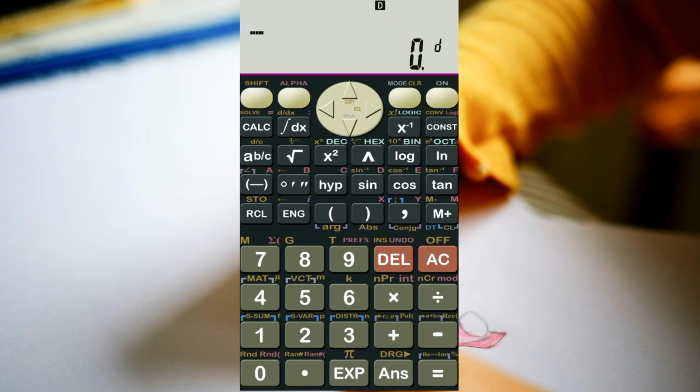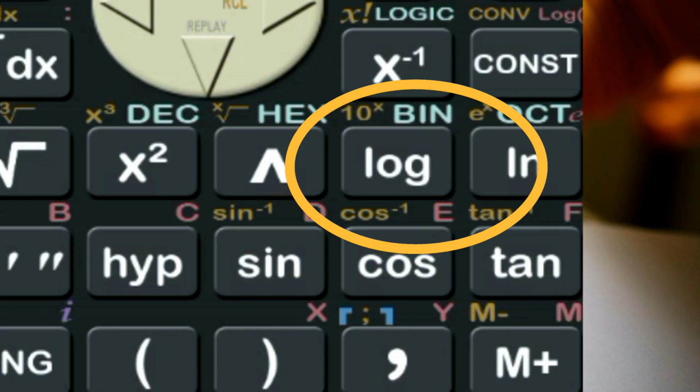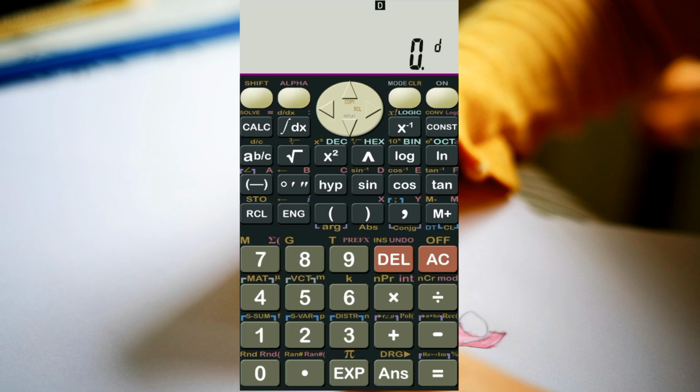This option is found on the button that also has the log, A with a binner written in blue. After pressing it, every digit we enter on the screen must be in base 2. Otherwise, we will get an error.